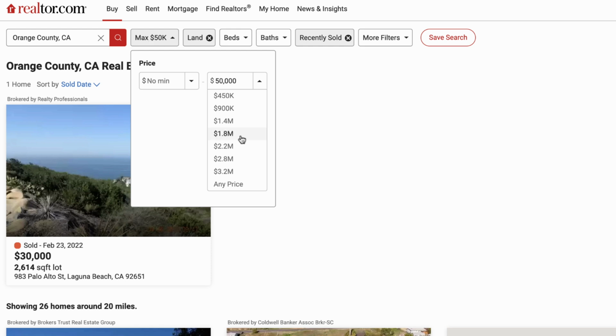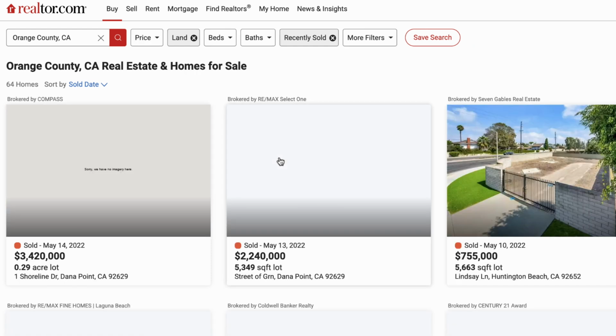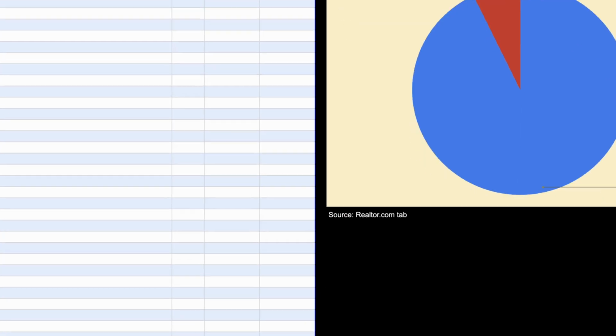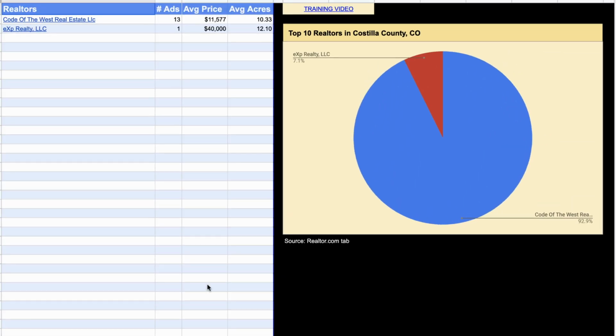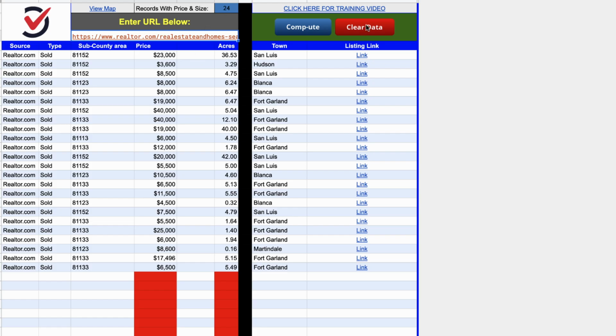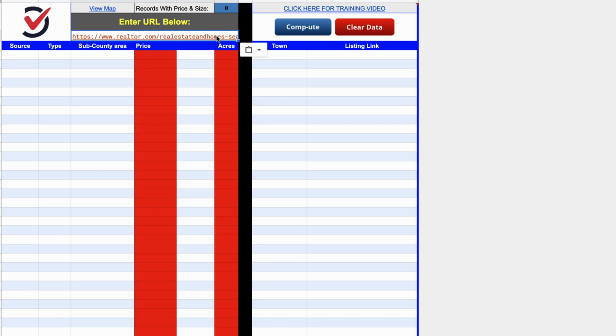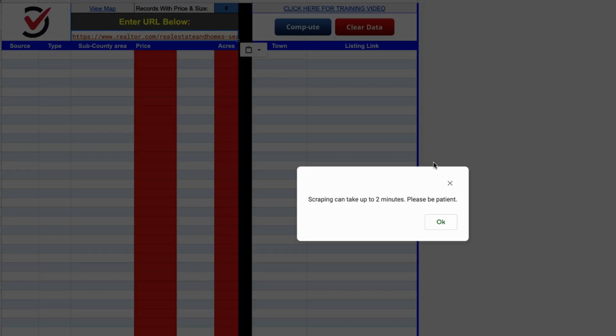We're going to change this so that it's pretty much any price. Let's grab this URL and go back over to the Realtor.com tab, because, by the way, very important, all this data is being pulled from the Realtor.com tab. It's not taking it from Zillow or from Land America. Got to go to Realtor.com. I'm going to clear this out and paste this in there, hit compute again, and let it pull in all those listings.